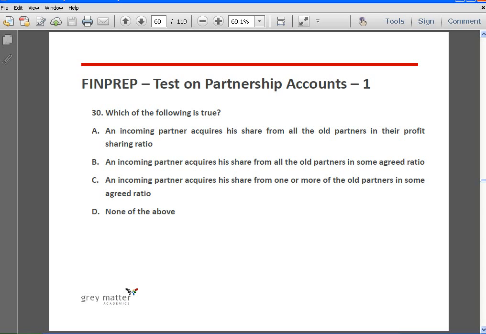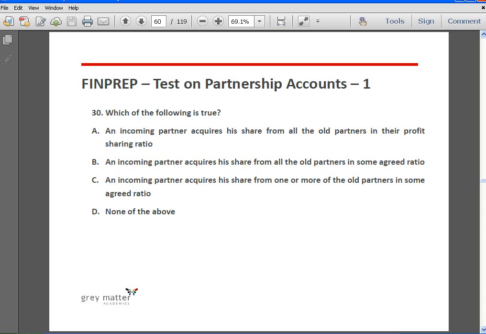Okay, so now we are looking at problems relating to admission of a partner. So whenever a partner is admitted, he is expected to bring his share of capital, and he is expected to bring his share of goodwill. It is not necessary that he has to bring it in cash. He can bring his share of capital and his share of goodwill in any form other than cash also. He can bring it in the form of furniture, or in the form of a motor car. It can be a contribution in the form of any other asset. It need not be the form of cash only. Understand?